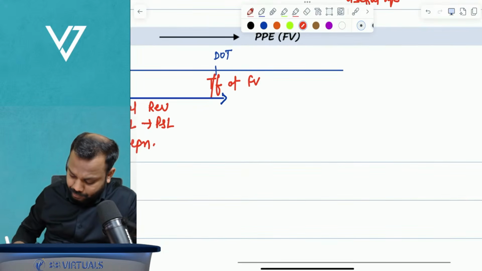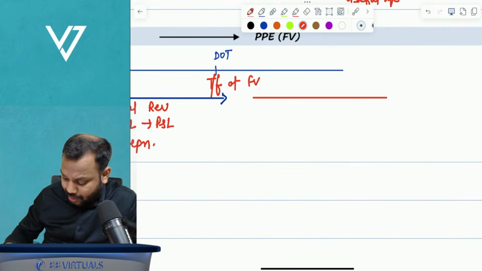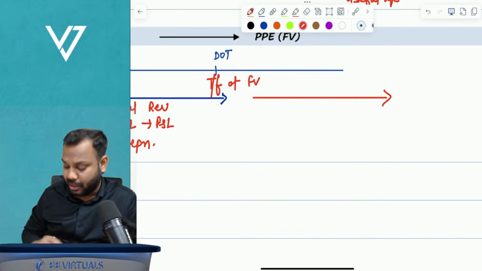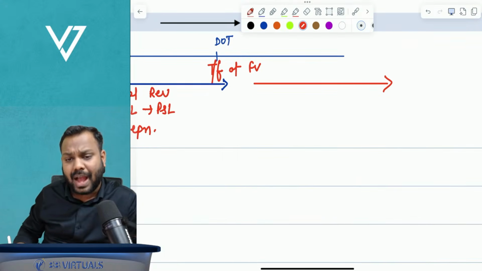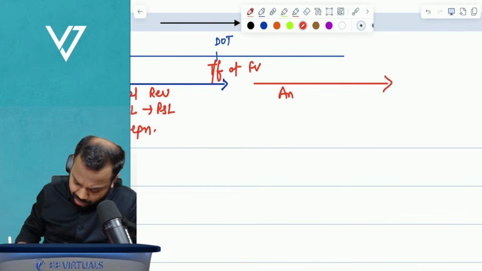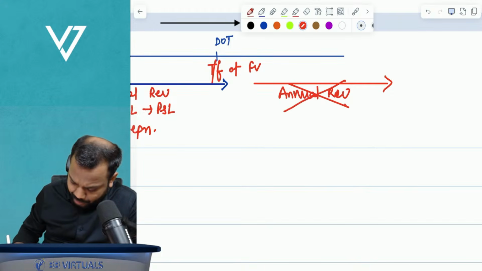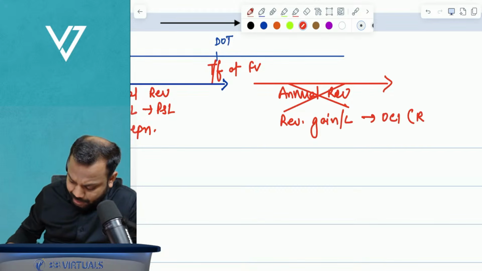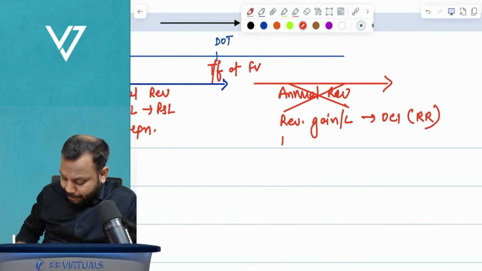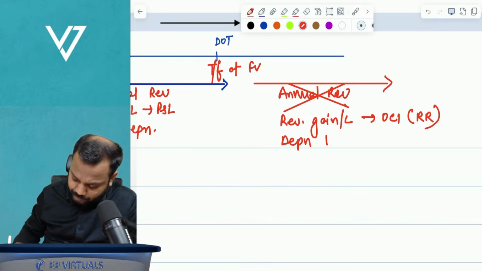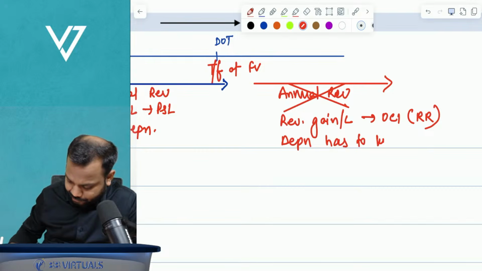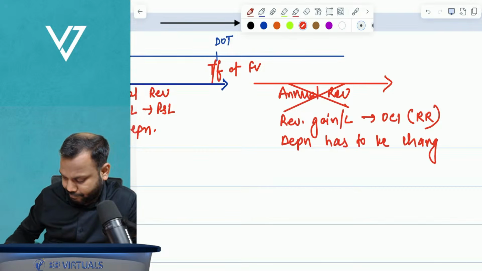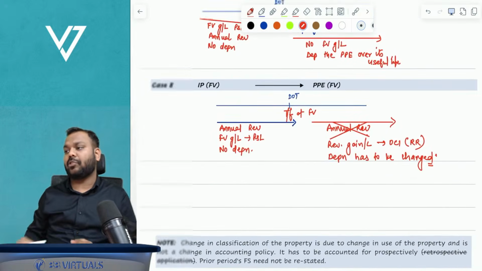Now after date of transfer, subsequently what will happen? Will we do annual revaluation? No annual revaluation. Will we record revaluation gain or loss in P and L? No. It will be recognized in other comprehensive income and accumulated in revaluation reserve. Depreciation has to be charged.